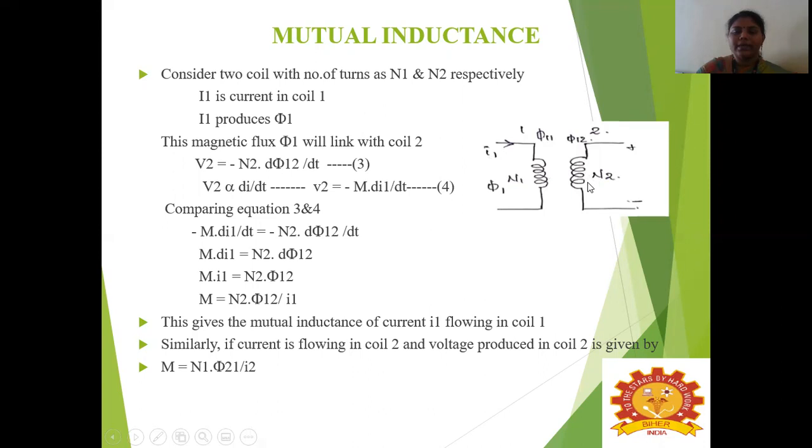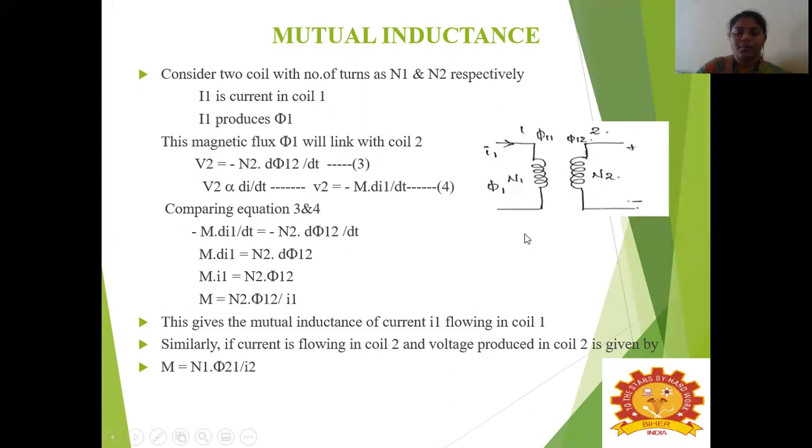So it will generate an induced voltage, that is V. Since the voltage has been generated in coil 2, we write it as V2. So V2 is equal to minus N2 into d phi 12. This 12 denotes that due to coil 1, the flux has been generated in coil 2.